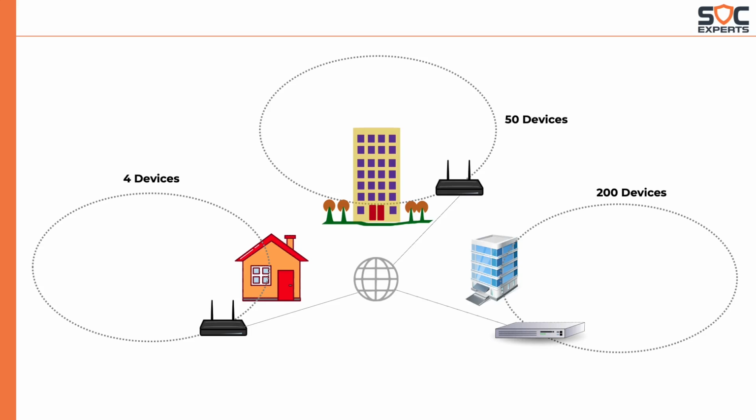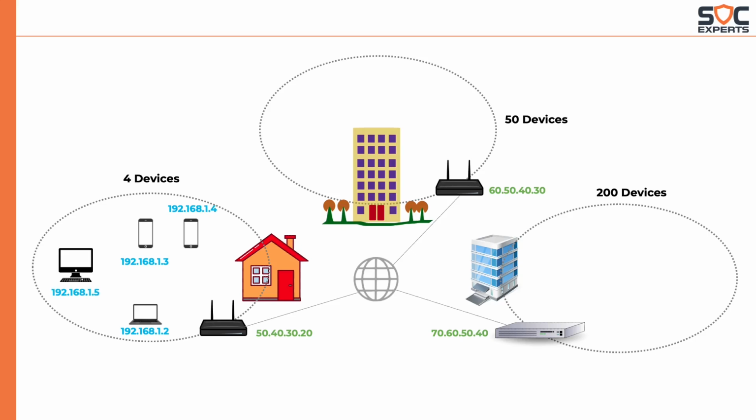Let's say the house gets 50.40.30.20, the dorm gets 60.50.40.30, and the office gets the public IP address of 70.60.50.40. But within the house, individual computers or network devices are assigned private IP addresses like 192.168.1.2, 192.168.1.3, 1.4, and 1.5. Now let's take a look at the IP addresses assigned to the computers in the dorm.